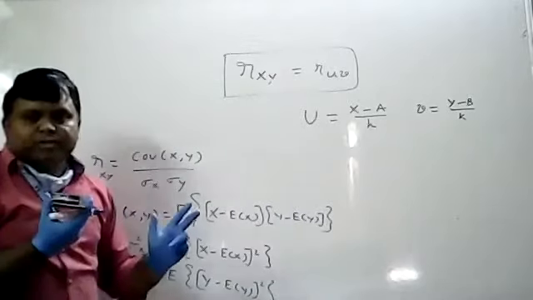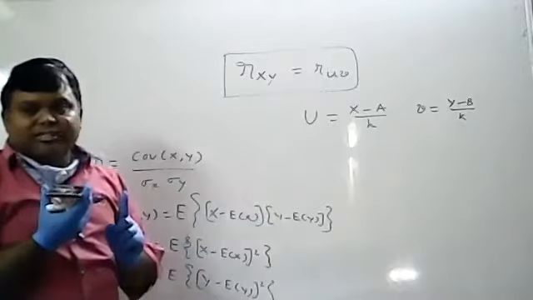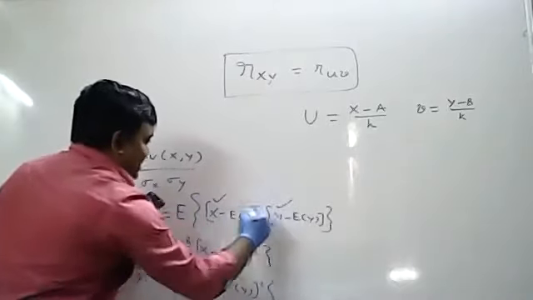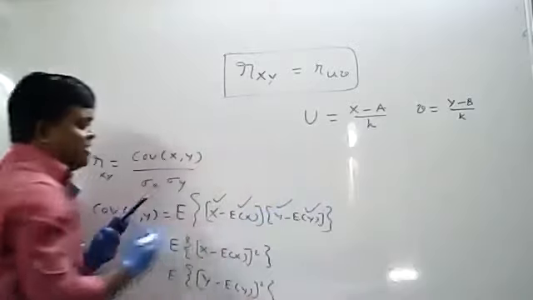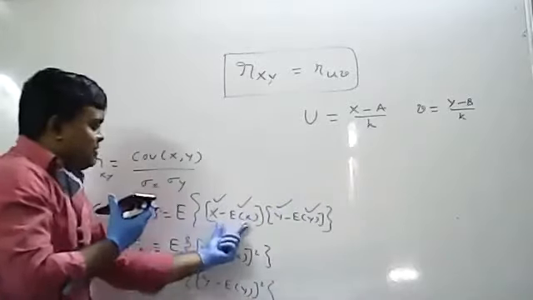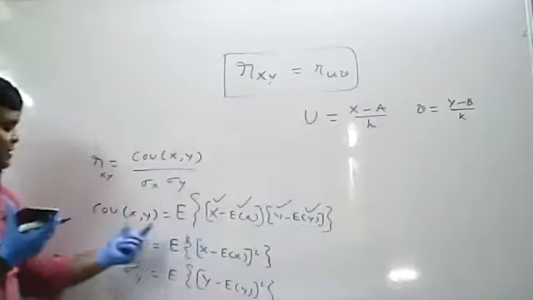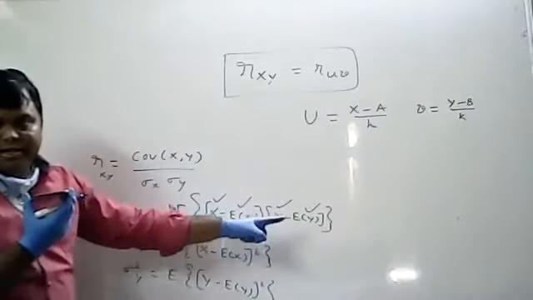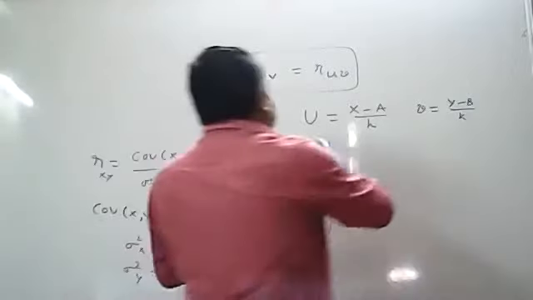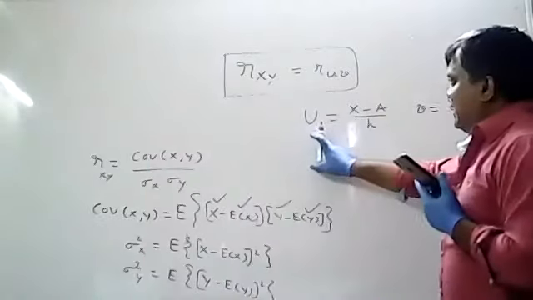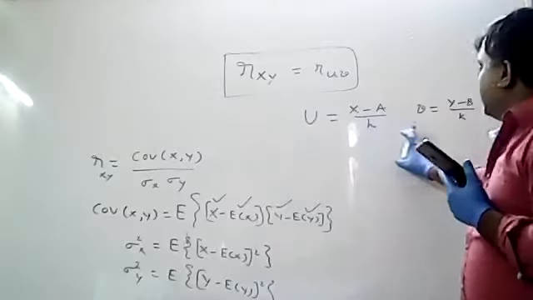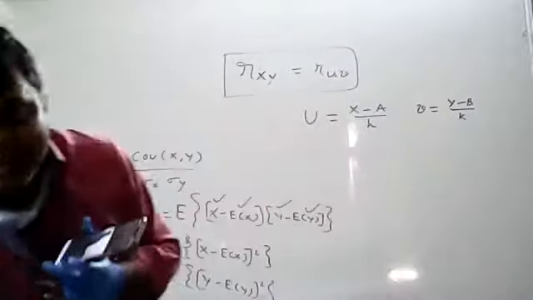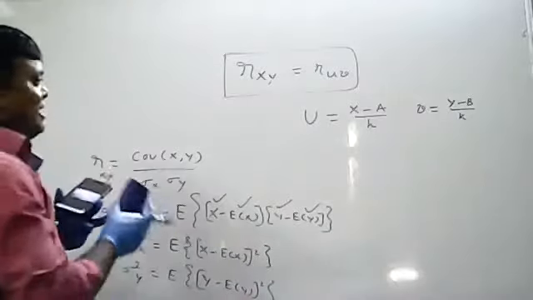I think all of you understood. So what is the calculation I have to do? First I have to calculate x, and after that y, and after that expectation of x, expectation of y, then x minus expectation of x, y minus expectation of y. Then I will get the covariance of xy formula in terms of u and v. So for that, what you have started? Let u equal to x minus a by h, v equal to y minus b by k. So first I will calculate the x value.